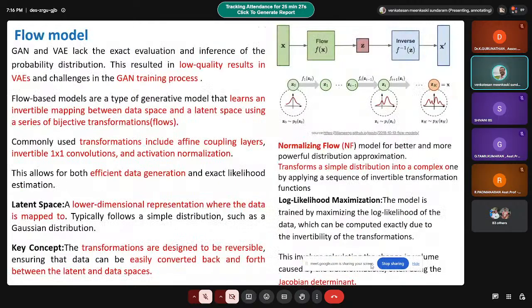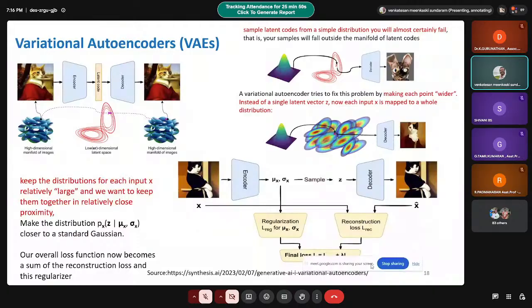Then the next model is the flow model. I'm giving you the basic information, but it is very important information: what are the generative AI models running in the background? You have discussed GAN, DCGAN, and the previous model, the variational autoencoders.